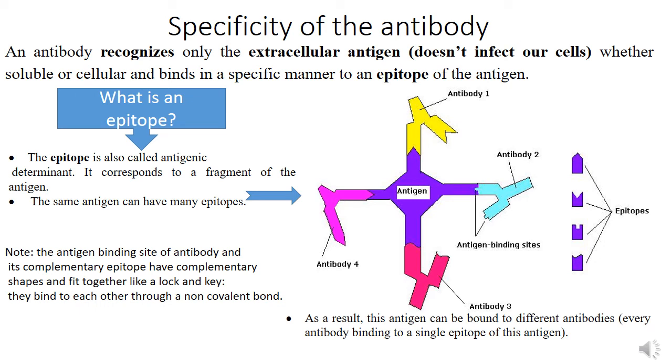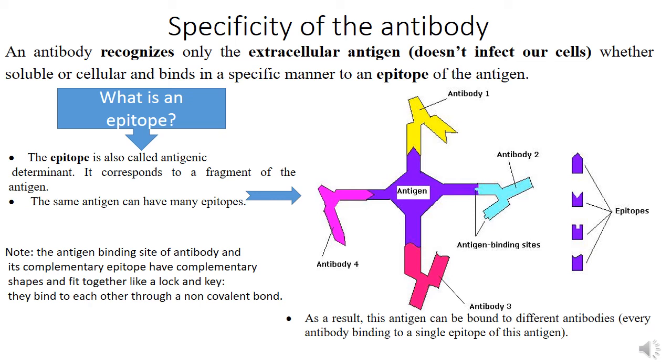It won't be carried by HLA on the surface of the body cells. So the antigen is outside. It is directly recognized by the antibody. So the antibody recognizes this extracellular antigen, whether soluble or cellular, and binds to this antigen in a specific manner.